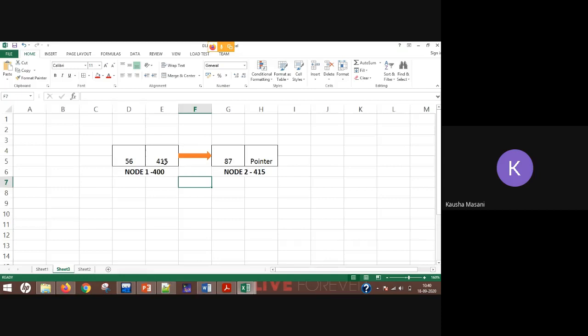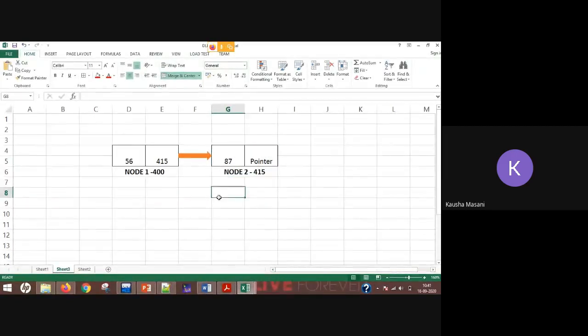Okay, so this is the link. This 415, which is held by the pointer of node 1, is the memory address of node 2. It is not pointing to the data. This is just an arrow, just a linkage. It is not pointing towards your data, but towards the whole node.